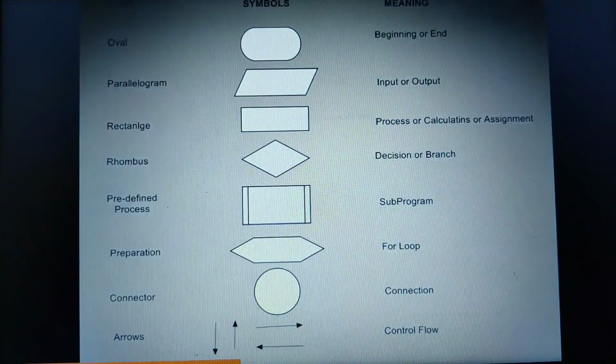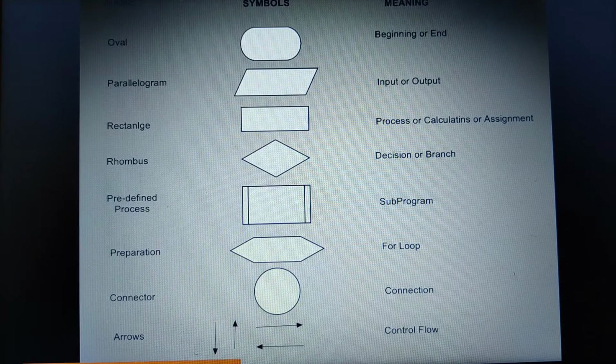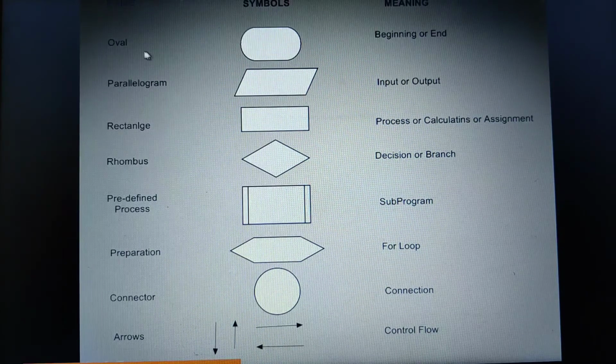Moving on to the symbols. A very important question from the annual exam point of view. In almost all annual exams, this question has been given: explain the different symbols involved in drawing a flowchart. So here the first one we have is the oval, which indicates the beginning or the end. In the annual exam you need to write all three columns: name, symbol, and meaning.